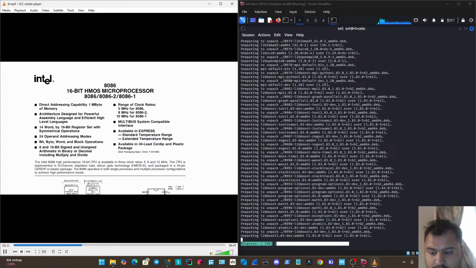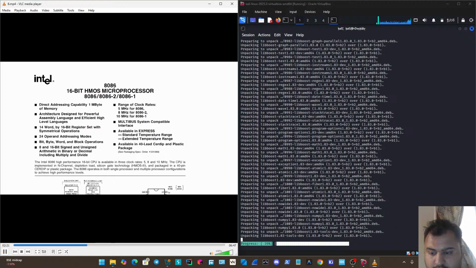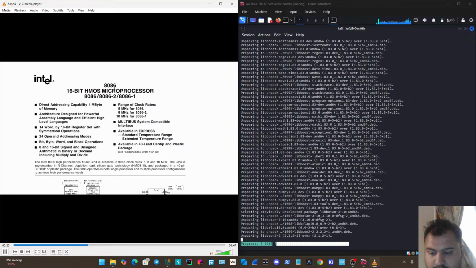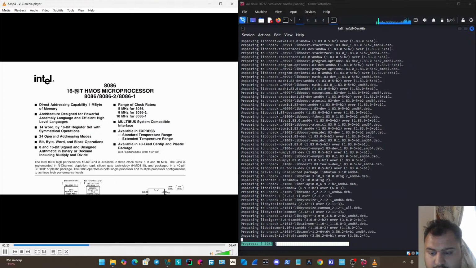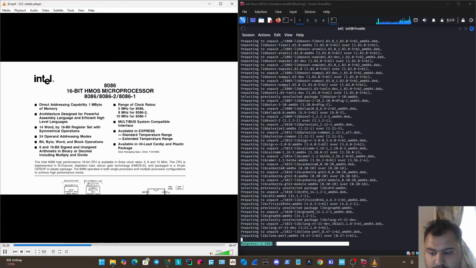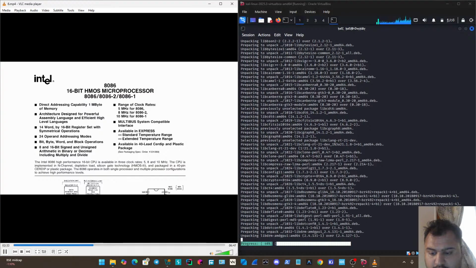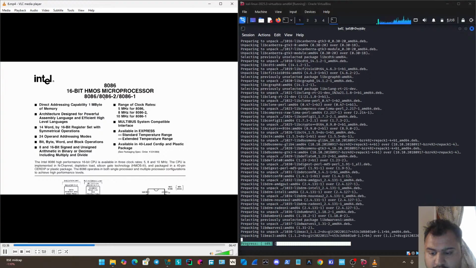And the second reason is you may see that this processor is called the 8086. And this processor uses an instruction set that was named the x86 instruction set. So this is the x86 16-bit variant. And this instruction set is actually still very widely used and is probably the most widely used instruction set still for CPUs.